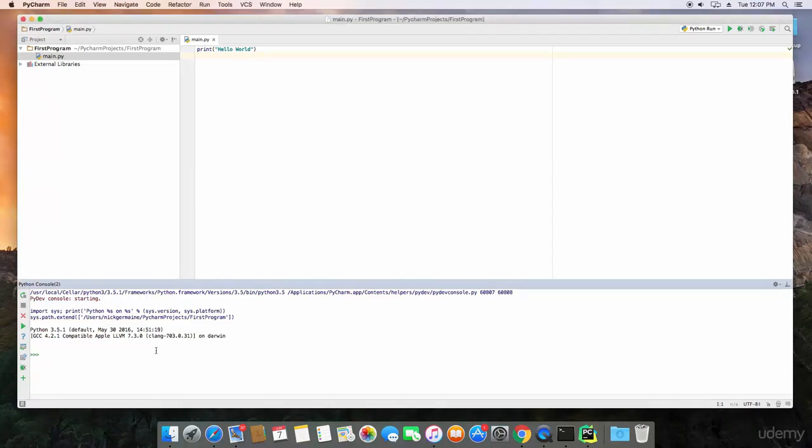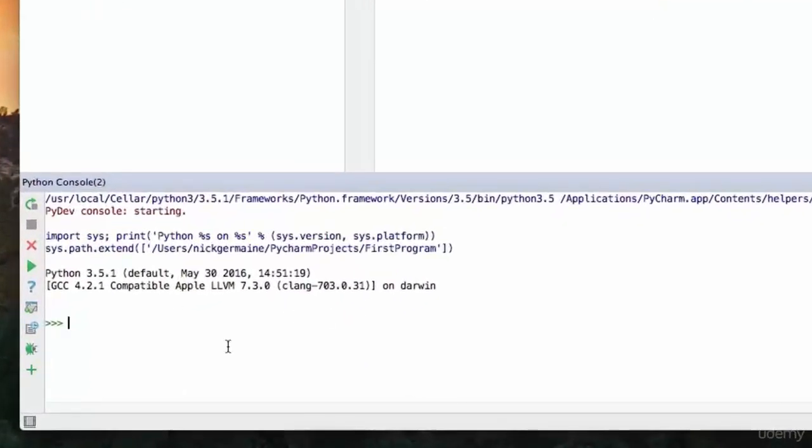Now, there's two different types of numbers. One's called an integer and then a floating point. The floating point is basically any number that has a decimal included in it. So let's go ahead and write out some numbers on the screen. Now I'm going to be using the Python console down here for this video, so watch down there. That's where stuff's going to happen.